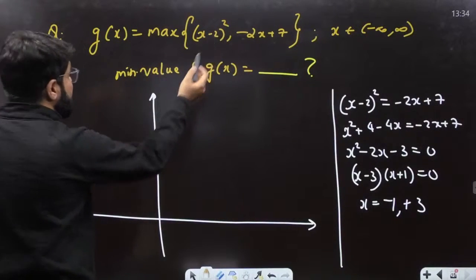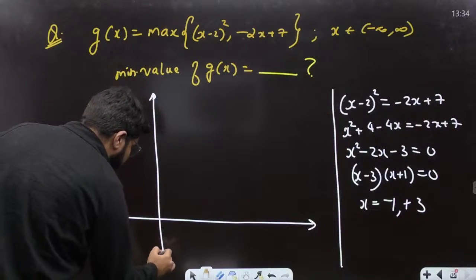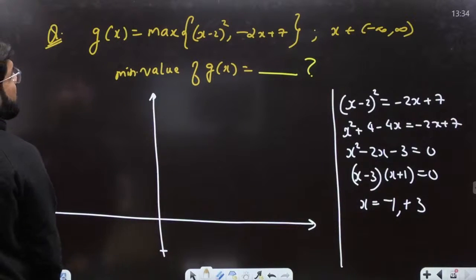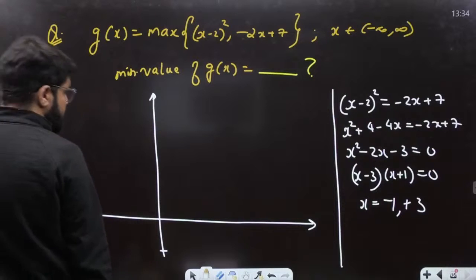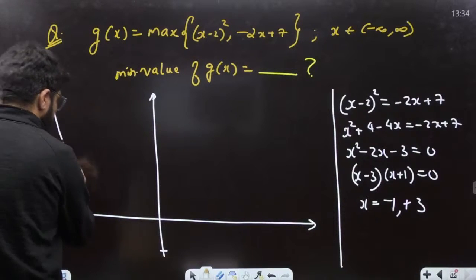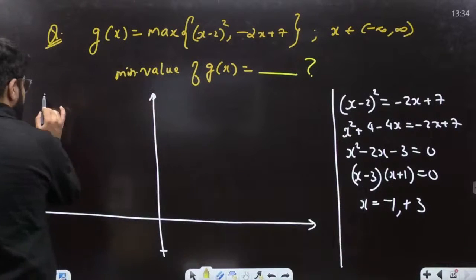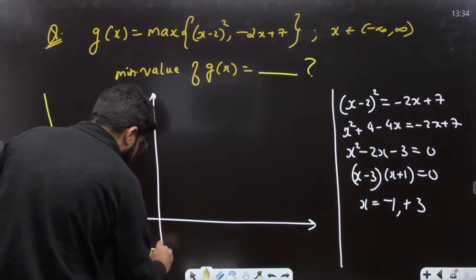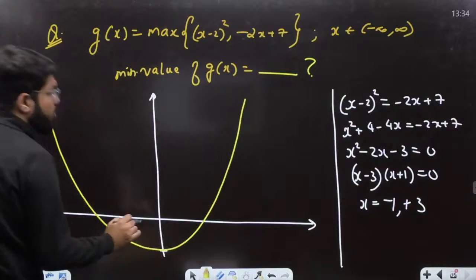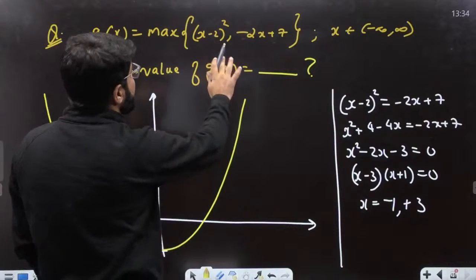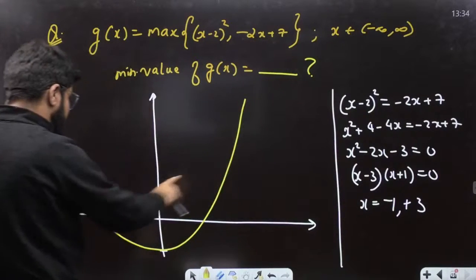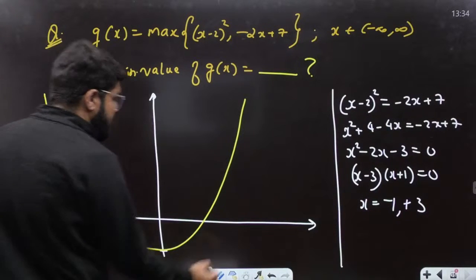And I have (x minus 2) square, a parabola starting 2 units down. Let me draw both actually. So I have the parabola passing through the point y equal to minus 2, and then I have the straight line minus 2x plus 7, and they are intersecting at minus 1 and at plus 3.